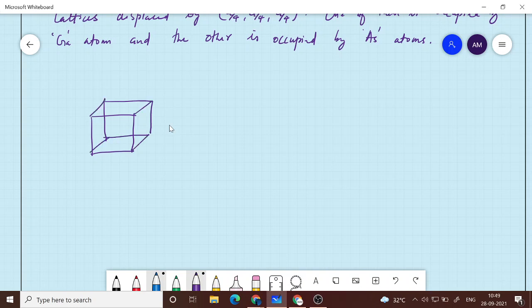So this is one cube where you have all the gallium atoms forming an FCC. Okay, then it is there on the faces also. So this is the gallium atom, and then added to that you have a second FCC, which is a shifted version by a by 4, a by 4.